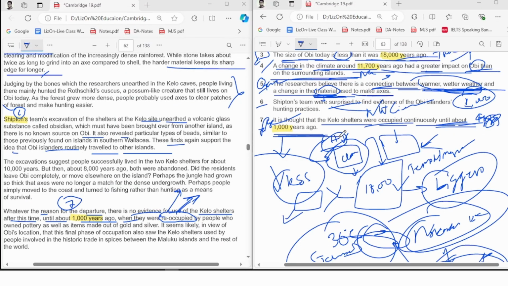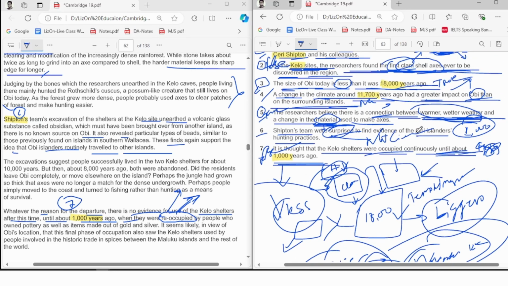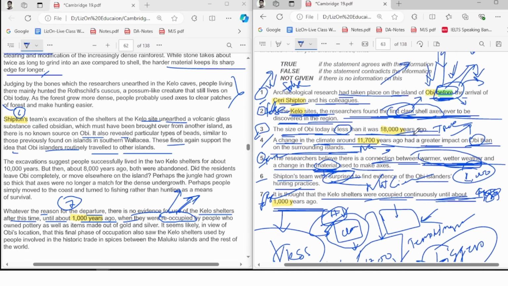Like here you see the not given. Which one was not given here? The info was there, like Shimpton teams, Obi Islanders, this kind of information were there. But whether it was a surprise or not, this info we couldn't find. That's the reason we gave it the not given, right?